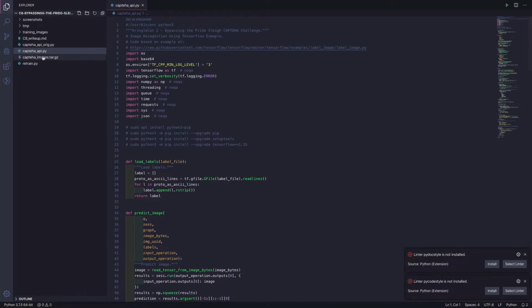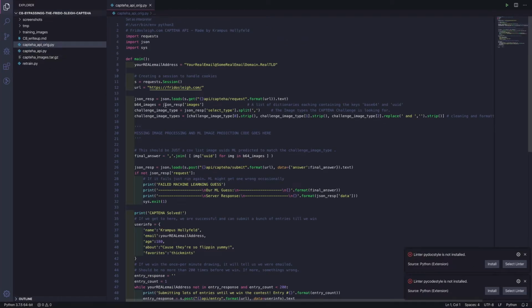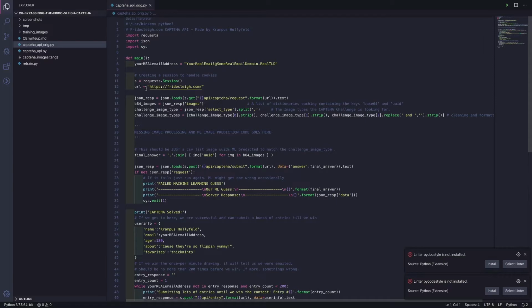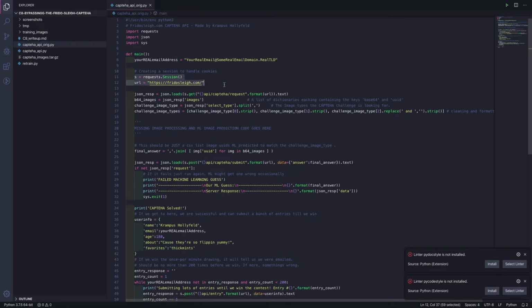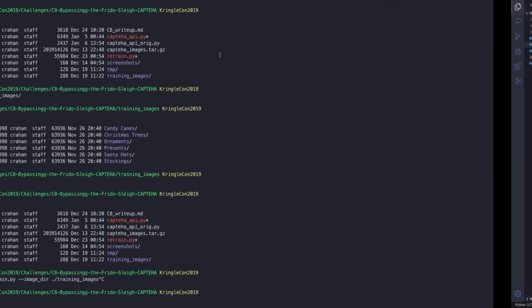So looking at the original script that we got from Krampus, it basically does the following. It sets up a session to download the information from that website, right? It pulls from this particular endpoint. We can do the same thing, basically, to show you what that looks like.